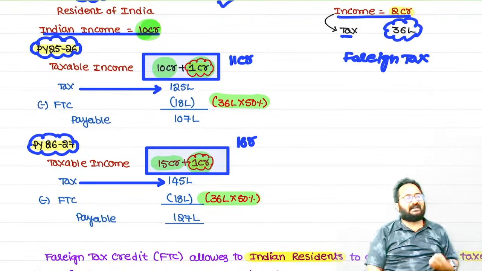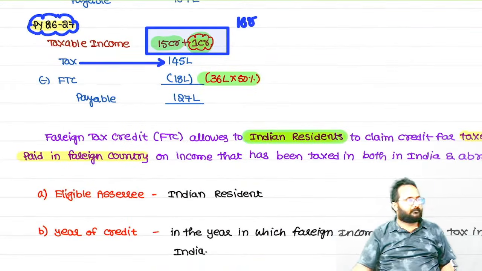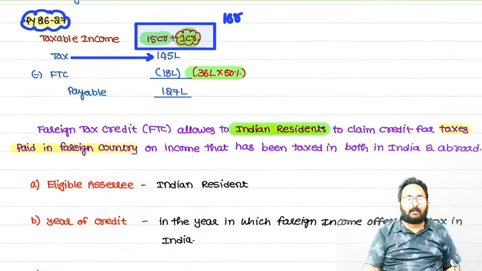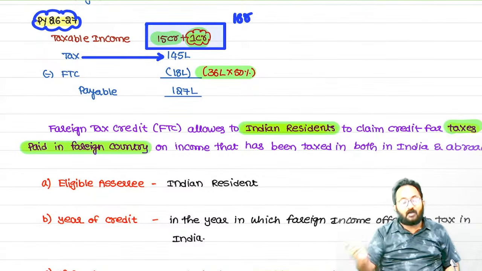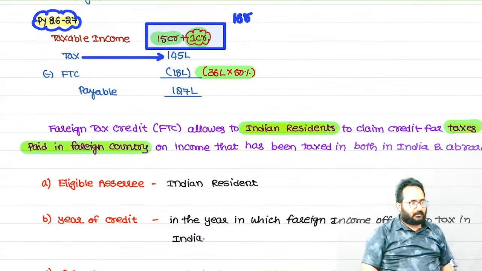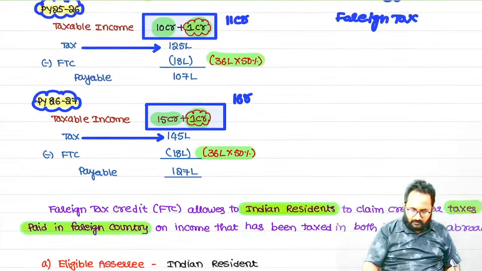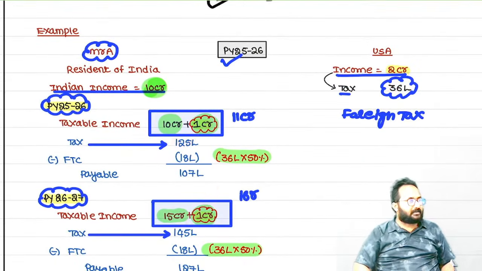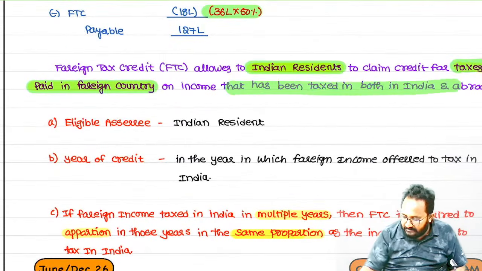Foreign tax credit can be allowed in the hands of whom? Indian resident. Sir, what is the amount you can get as a credit? Whatever tax you paid in the foreign country. Understood? If that is doubly taxed. Yes, doubly taxed only. Here it is already taxed, and here it is going to be taxed. So that's why we are going to provide what? Relief for the doubly taxed income.